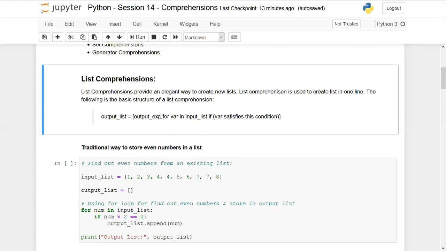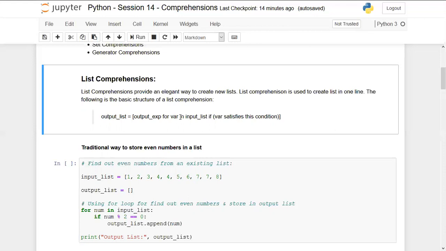Now, to create a list comprehension, after starting with square brackets, you have to define the expression first. The first thing that you have to define in the comprehension is the expression, which means the calculation or any manipulation on the existing collection. You have to define it here. Basically, the logic will come here, and then you have to start the for loop. The for loop will be used to iterate through each element of the existing collection. After for, you have to define the variable.